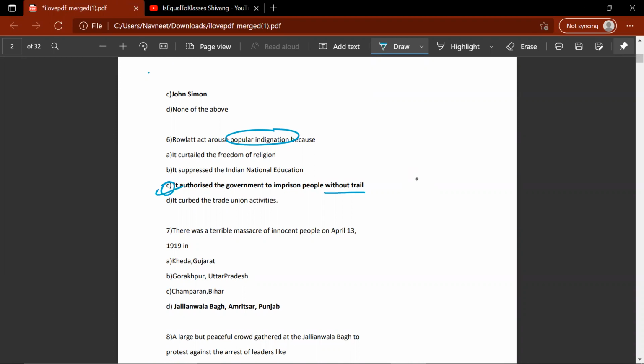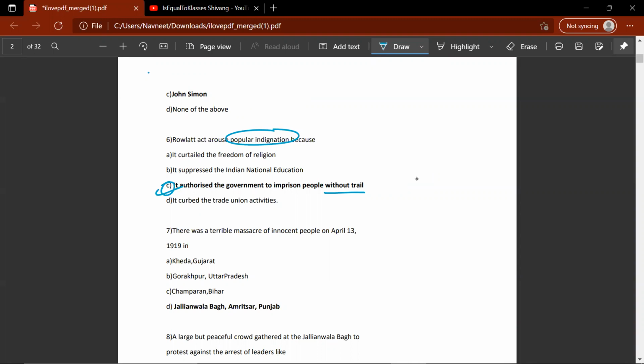So usually when you have committed a crime, you're arrested with a warrant, you're arrested with a reason. Even if you're arrested, the police provide you a reason why you're arrested. Nevertheless, you might know yourself why the police might have come, but they usually provide you with a reason and you get a fair trial. But in the Rowlatt Act, the police could arrest you without warrant, and you may be imprisoned without trial,